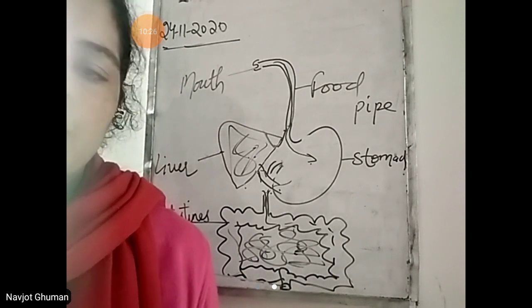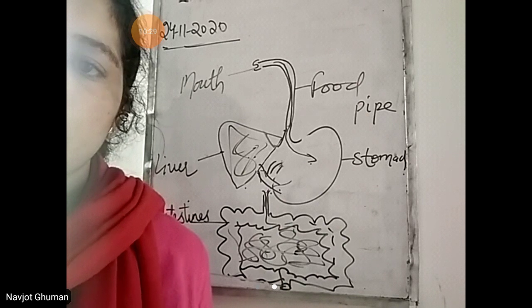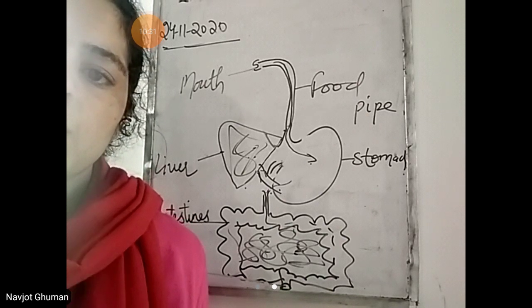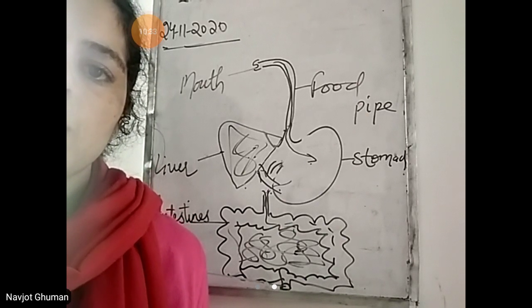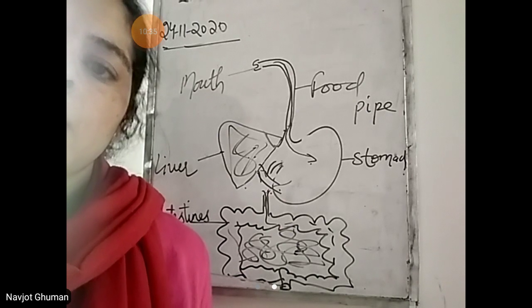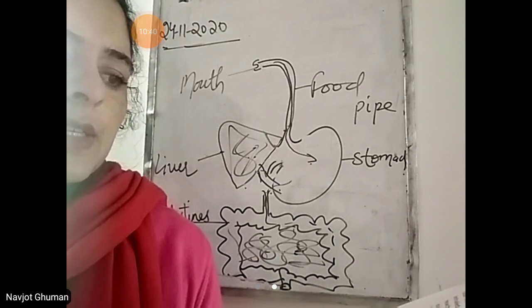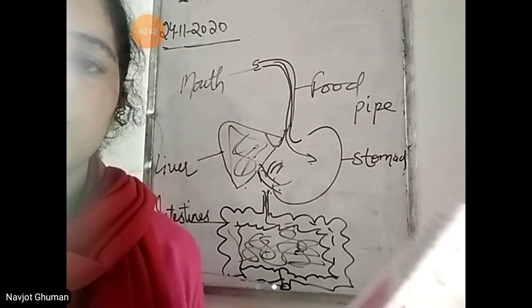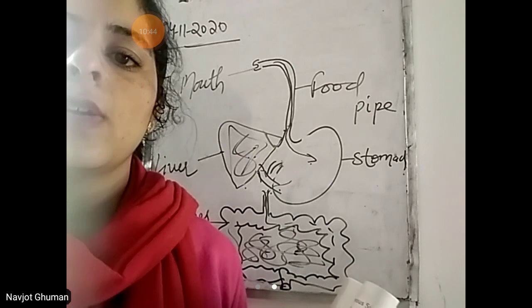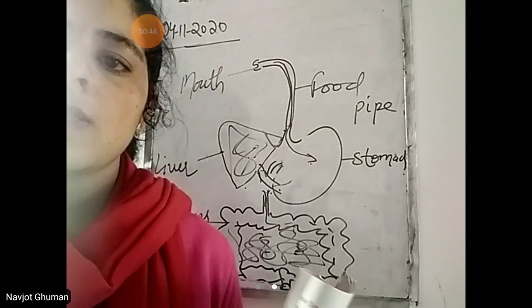So the main purpose of breathing is living. We use our nose to breathe. So which organ is used to breathe? Nose. Through the nose only we take in air. Through the nose only we give out the air. The air we breathe is inhaled air, because we breathe oxygen. The oxygen is present in the environment.